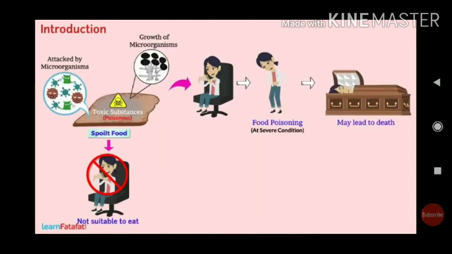Now let us see another topic, food poisoning. What is food poisoning, students? Microorganisms feed on uncovered food, cooked food, or food items which are exposed to air and moisture.